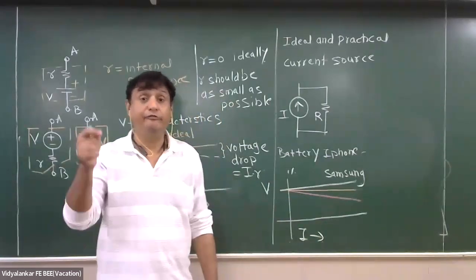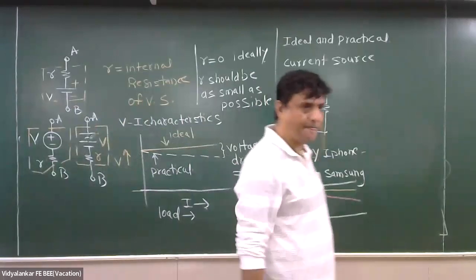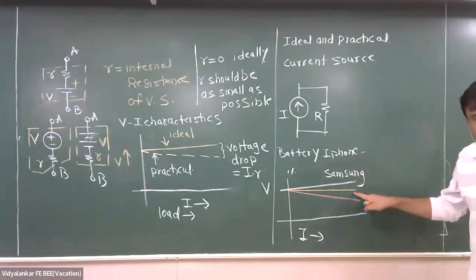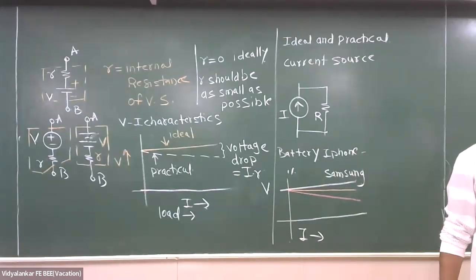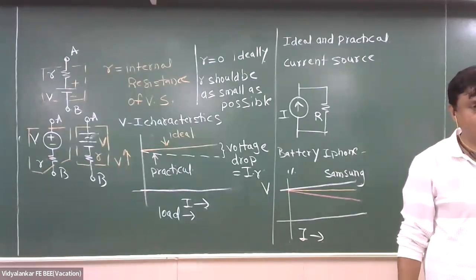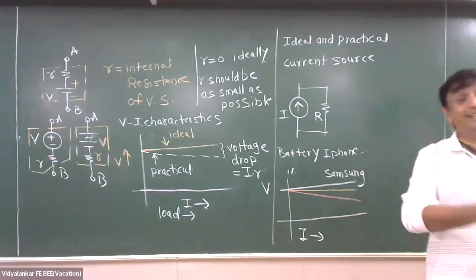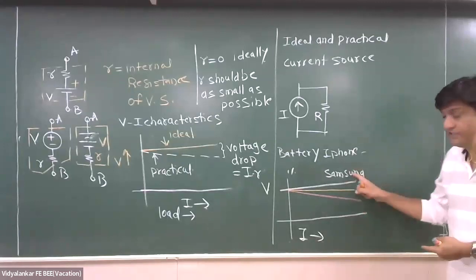Now tell me which battery is better and why. iPhone only. Why? Voltage drop is less. So can I say small r is less? Is it an advantage? Why? Because it will draw less current. Heating will be less. That is the main problem with this device.